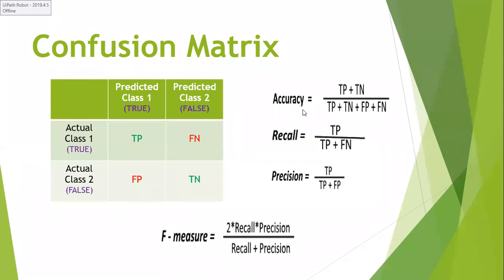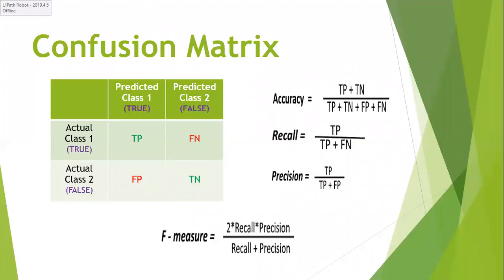So how can we calculate the accuracy? TP plus TN, that is what I'm saying. Using TP and TN, you can directly measure the accuracy. How to calculate the accuracy? Correctly labeled examples divided by the total number of examples. Total number of examples may contain true positive, true negative, false positive, and false negative. That is why the accuracy formula is given like this. If I say that it is an error, instead of TP and TN, here you have to give FP and FN. Then it gives an error.